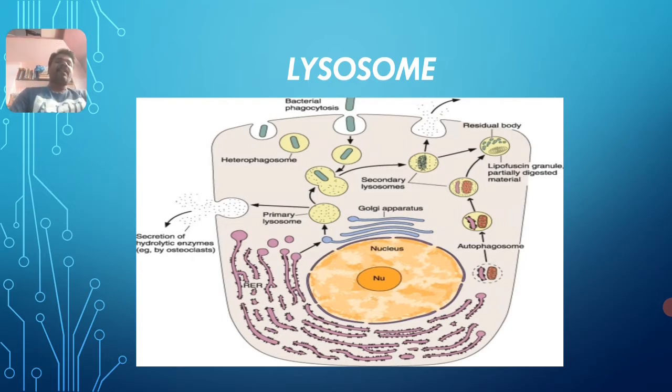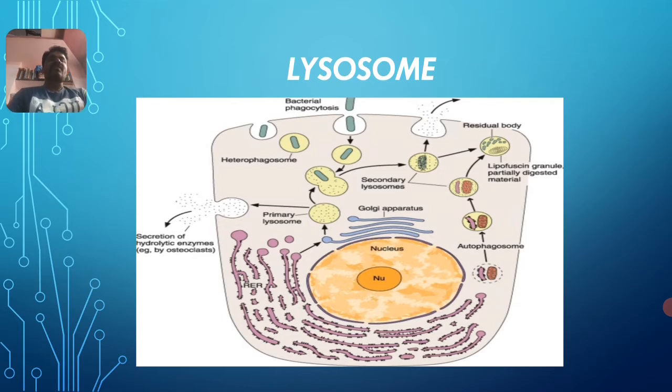Self-consumption of some cell organelles forms what are called autophagic lysosomes. Of course, there are 4 different kinds of lysosomes we are supposed to study: the primary lysosome, the secondary lysosome, residual bodies or residual lysosome, and the autophagic lysosome.